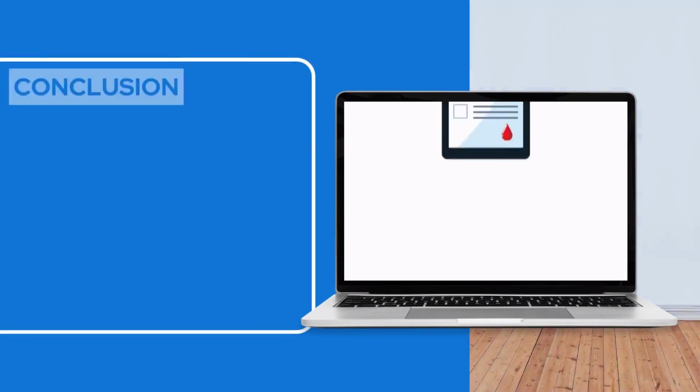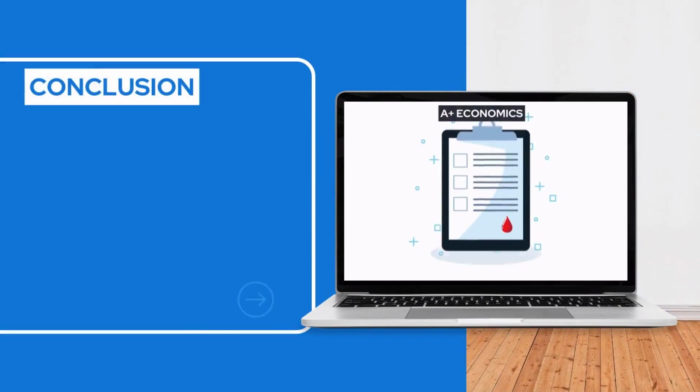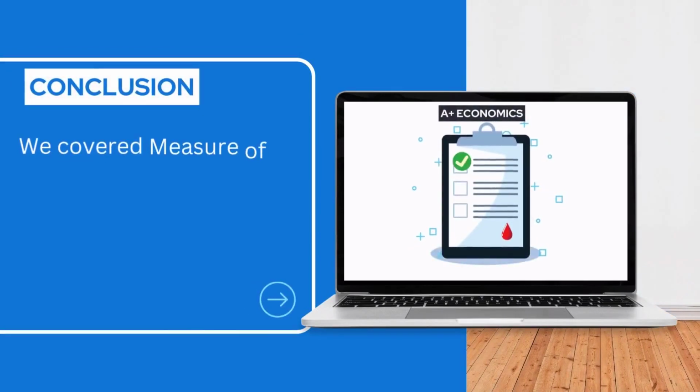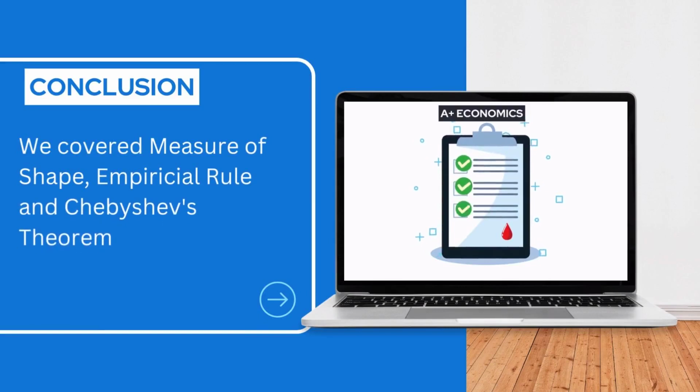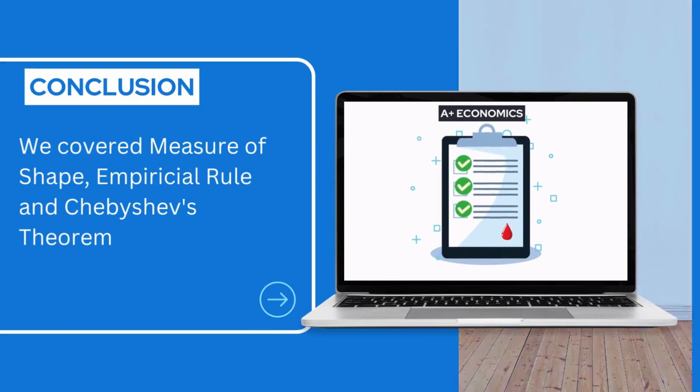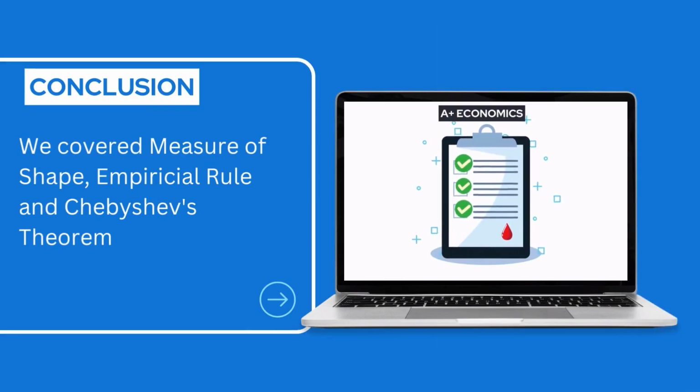And there you have it. We've covered the measure of shape, the empirical rule, and Chebyshev's theorem. Understanding these concepts will aid you in analyzing and interpreting data more effectively, whether you're working on a research project, business analysis, or any other data-related endeavor.